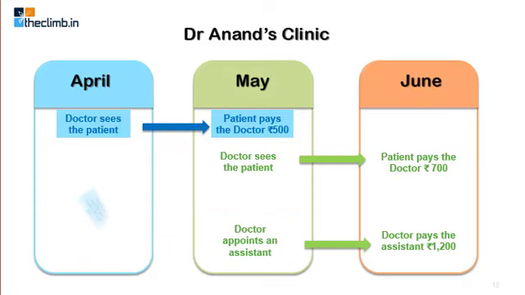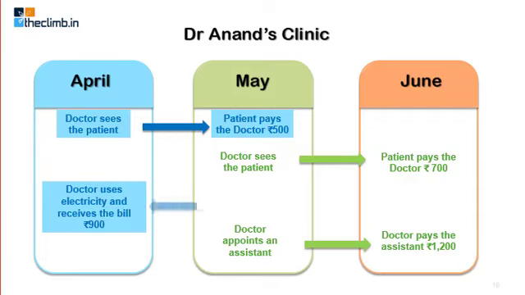Similarly, a doctor uses electricity and receives the bill in the month of April. But by the time the doctor pays the electricity bill, it is already May. Again the problem is, electricity is an expense, whether it should be considered as an expense of April or should be considered as an expense of May.